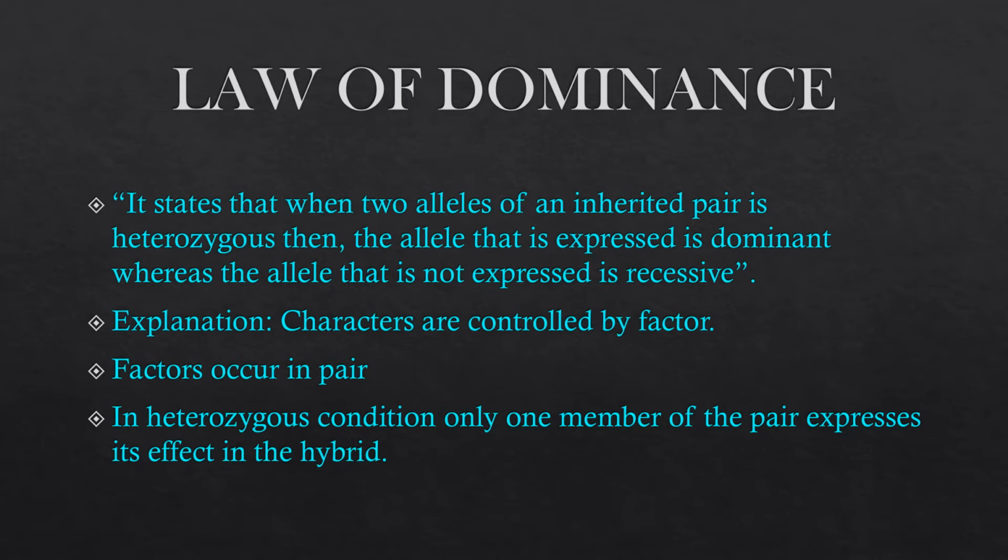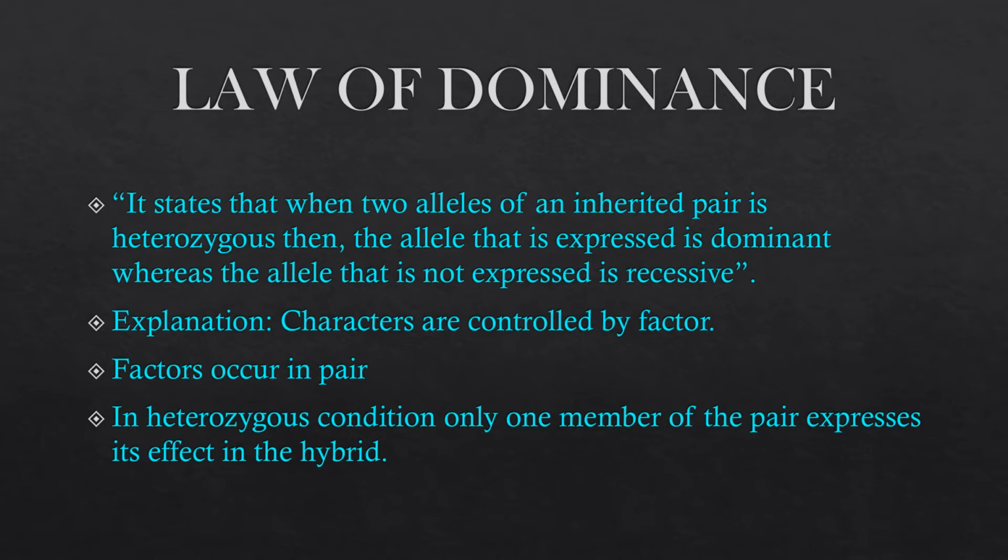Very simple. We have to consider two contrasting forms of a trait, like one tall and the other dwarf. Whenever these two plants are crossed, only one will be expressed in F1. So this is the law of dominance.